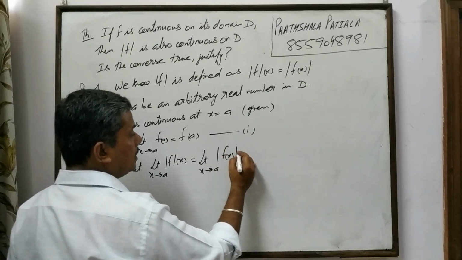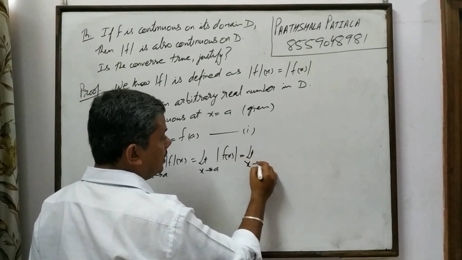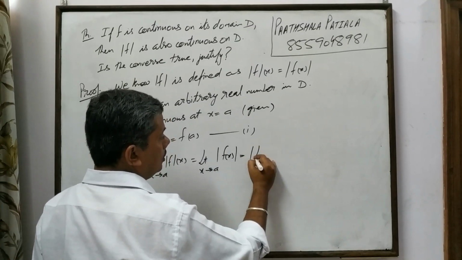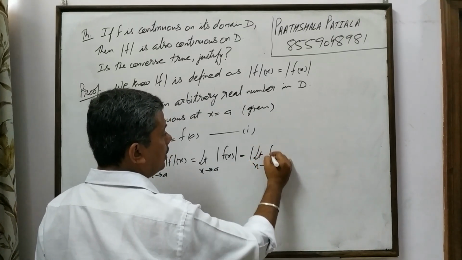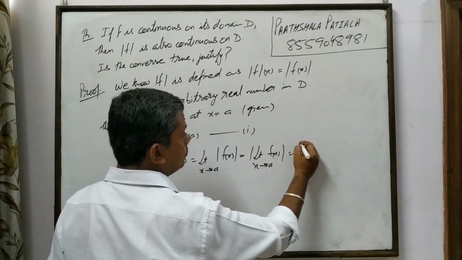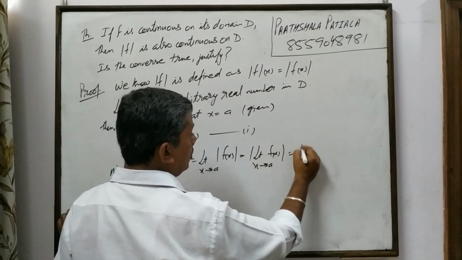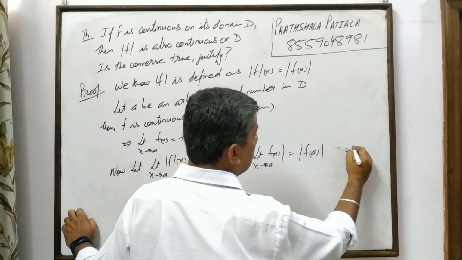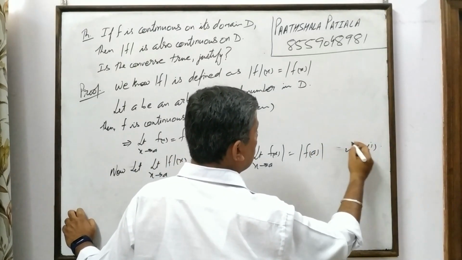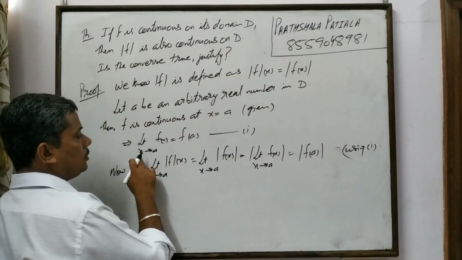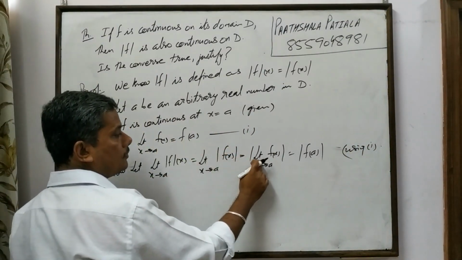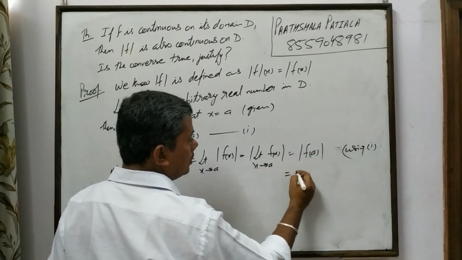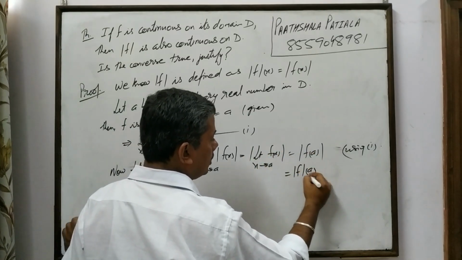This can be written as mod of limit x tend to a of f of x, which is mod of f of a, using 1. From 1, limit x tend to a of f of x is equal to f of a. So this is mod of f of a.